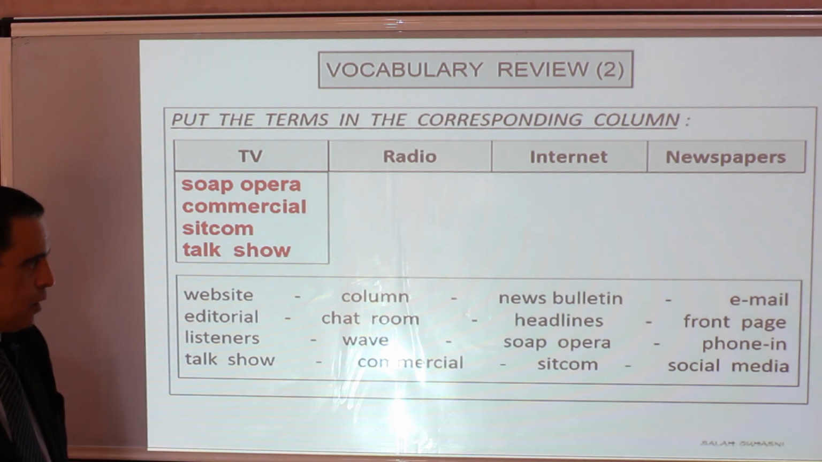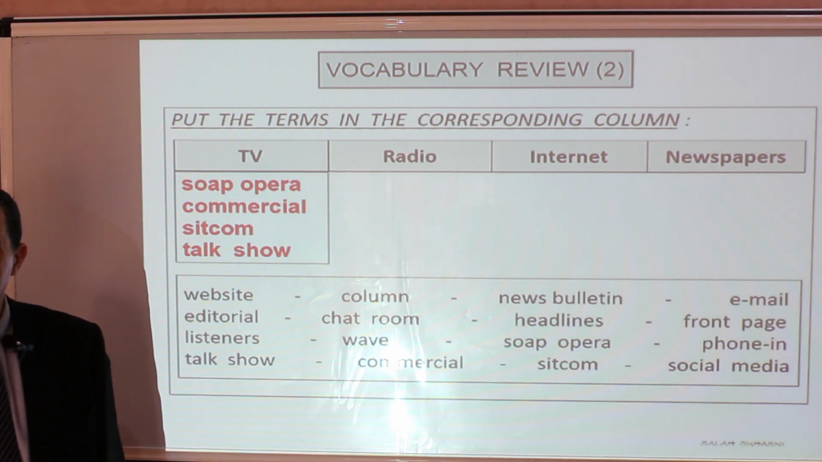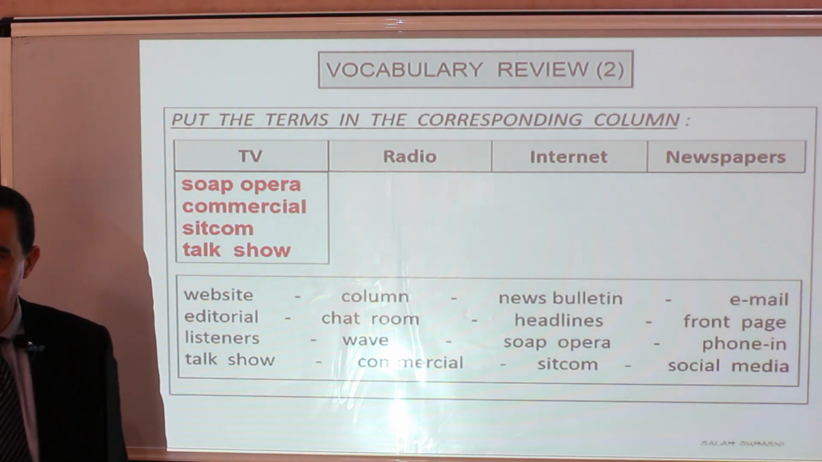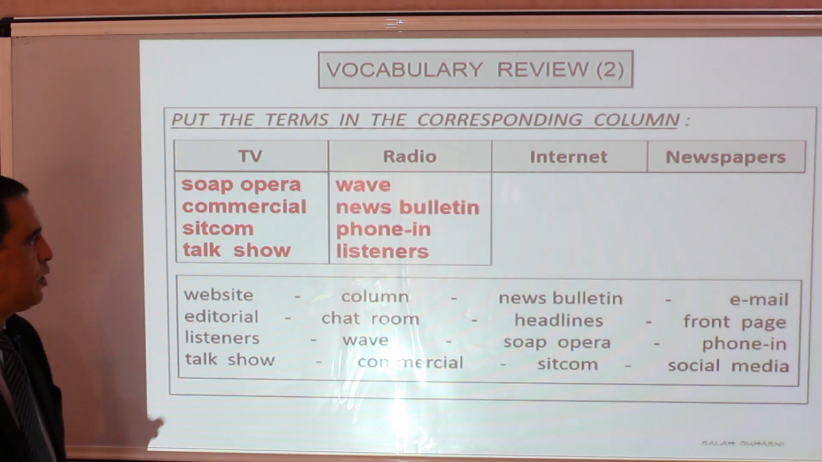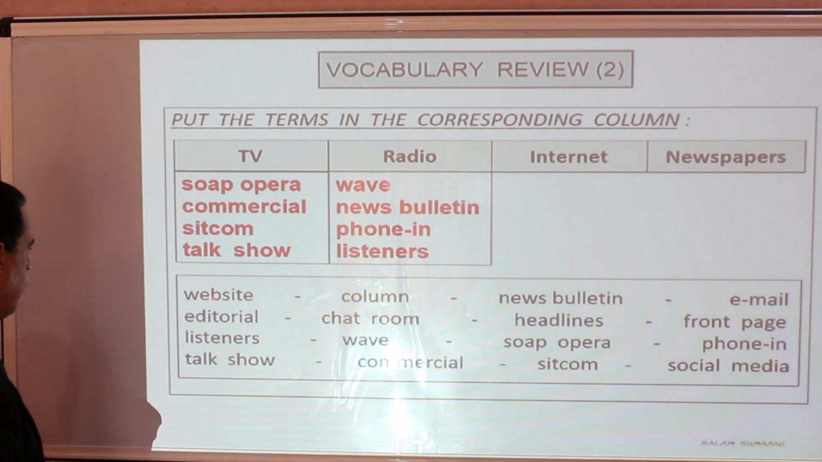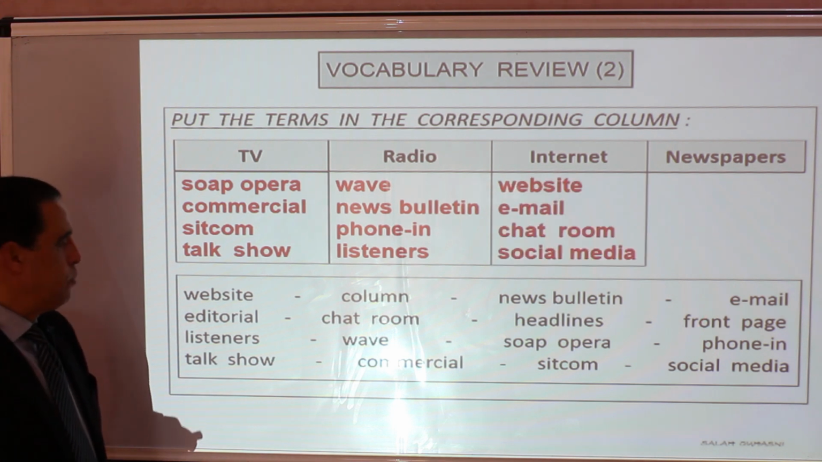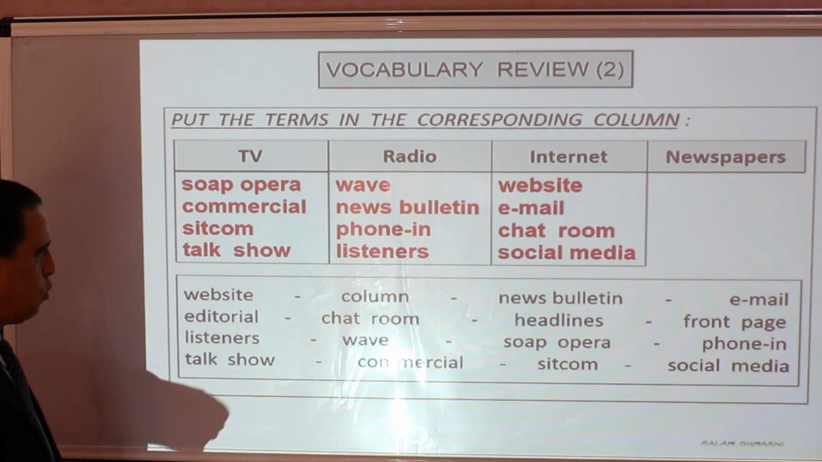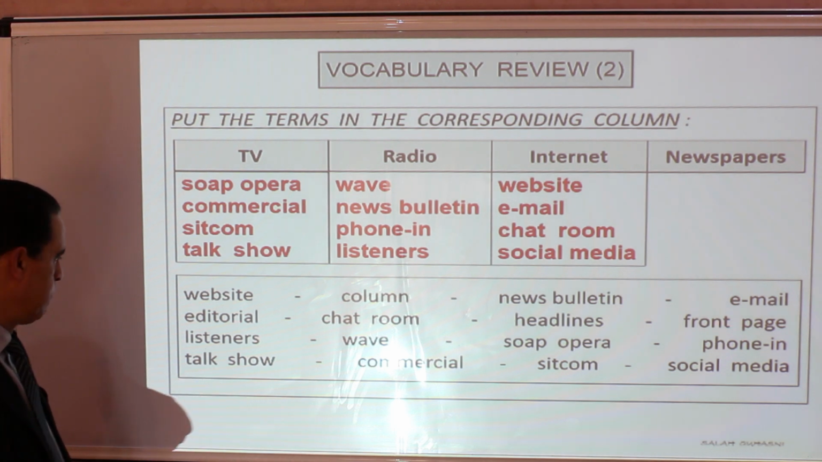news flash. And a phone-in, a program in which listeners call the radio presenter to ask him or her or ask the guest questions. So wave, news bulletin, phone-in, listeners, internet, website, chat room, email, social media. So concerning newspapers, we can talk about the ones that are left from the box, and they are editorial. The first article on the front page, so 2 items, editorial front page.